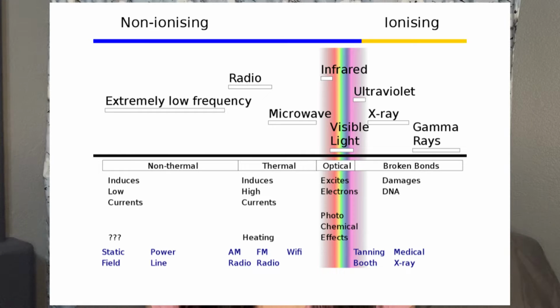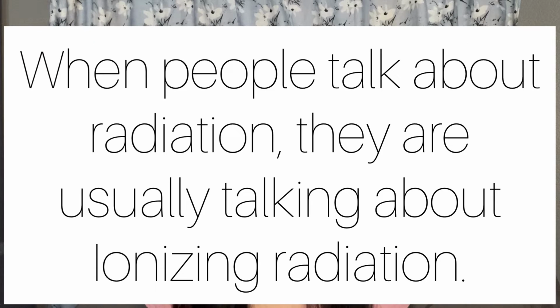So we all know that X-rays and gamma rays are dangerous and at times deadly, but what's the difference between X-rays and just heat or light? When people talk about radiation, they are usually talking about ionizing radiation, which is the harmful type of radiation. It is a simple concept as to what makes ionizing radiation deadly and dangerous, but you have to understand the atom.